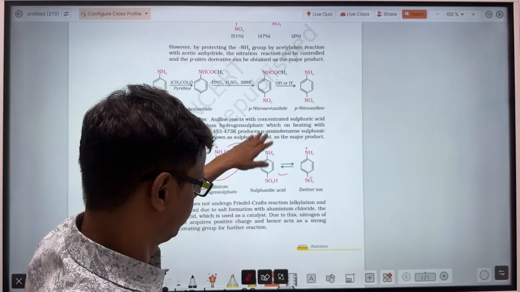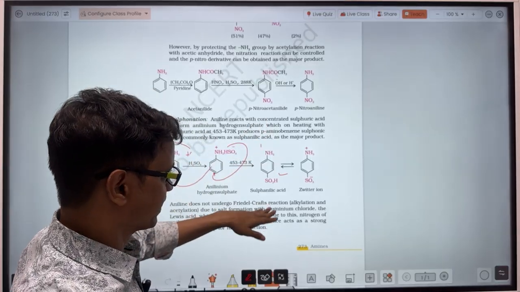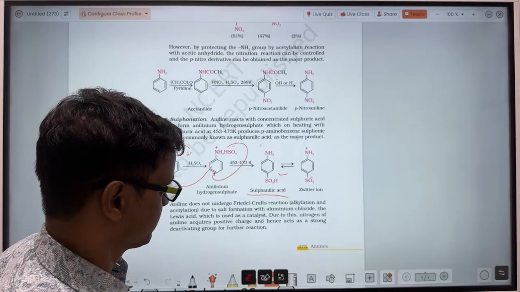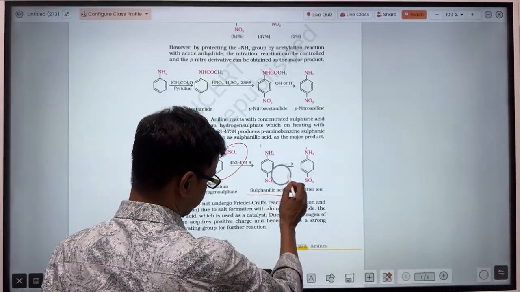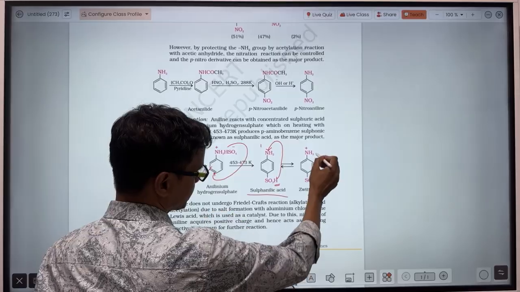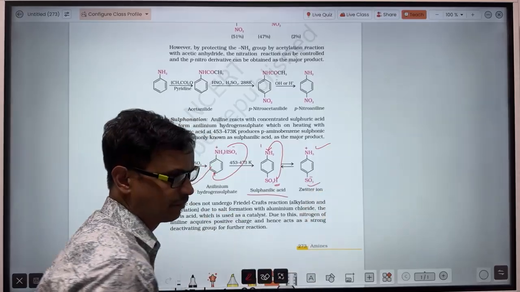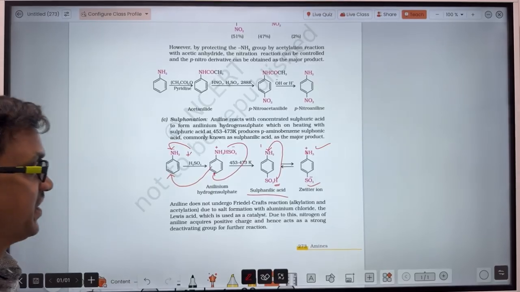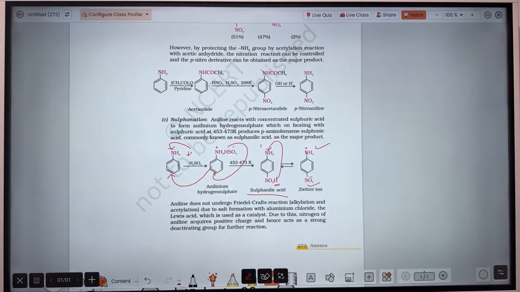This compound is sulfanilic acid. In this sulfanilic acid, the H+ ion goes to the NH2, which becomes NH3+, and the SO3-. This one has charge suppression, and that is called a zwitter ion. This one is the zwitter ion.